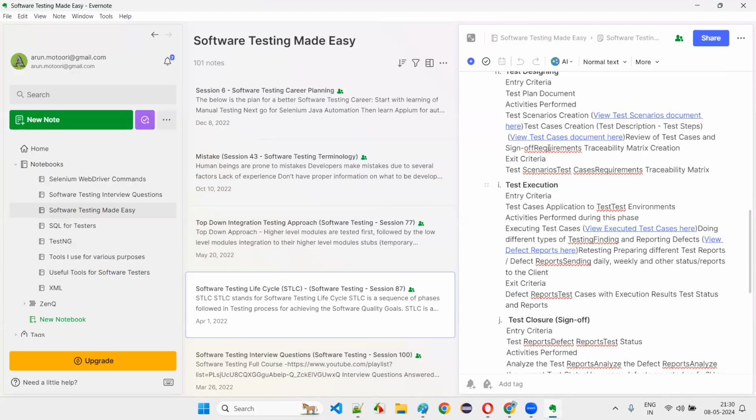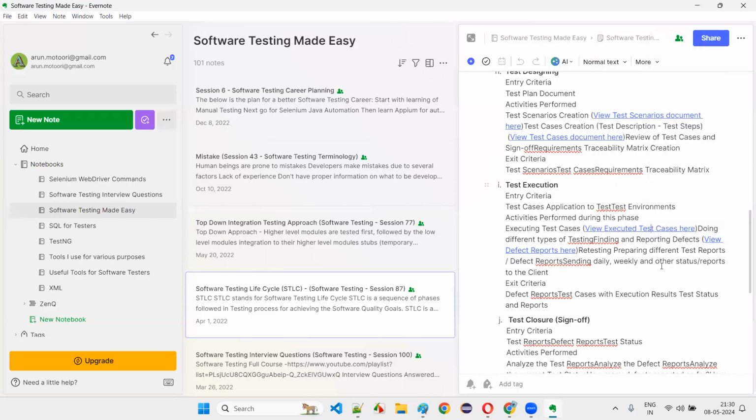Once the test case document is written for every functionality, login, forgot password, logout, search, all the test cases will be written. Then test execution is the phase where they have to perform testing on whatever test case ideas they have created. Here I'll copy this and show you how the test cases got executed by the software testers.